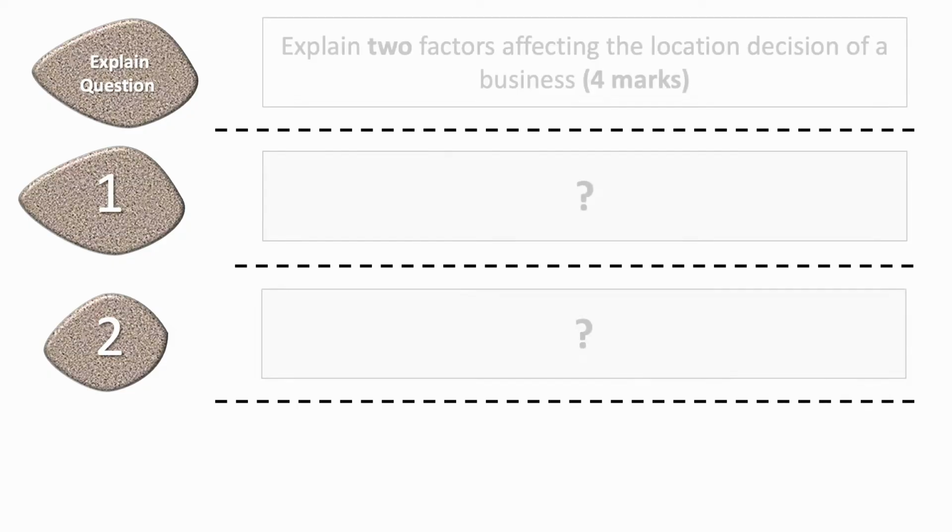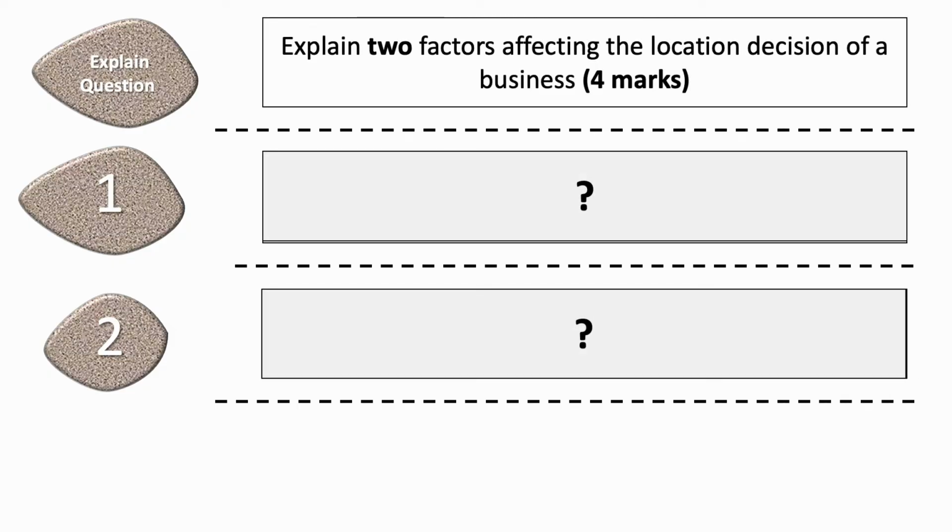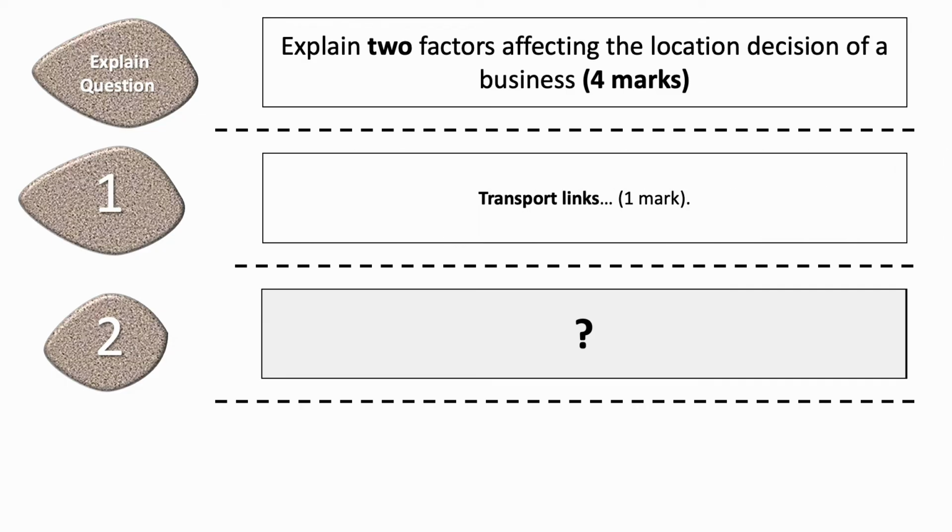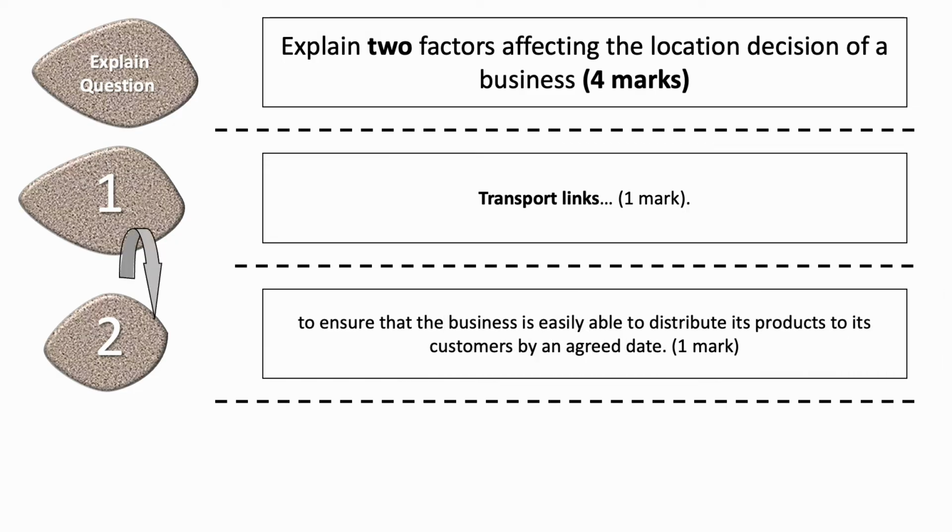So here's a little stepping stone exercise just to try and illustrate the use of connectives. Explain 2 factors affecting the location decision of a business. There's no mention of a specific context, so no context required. One factor could be transport links, so that would get a mark. But remember here, we would have to develop this point.